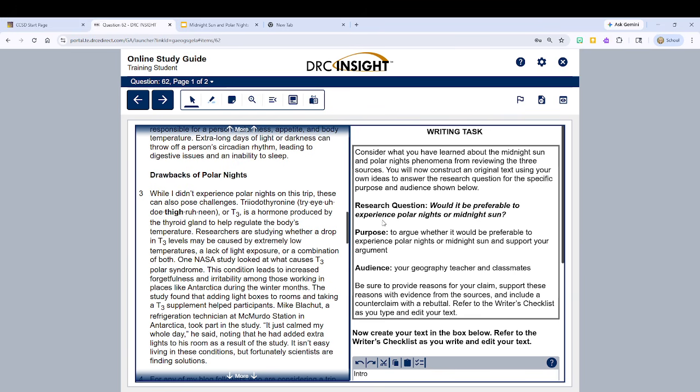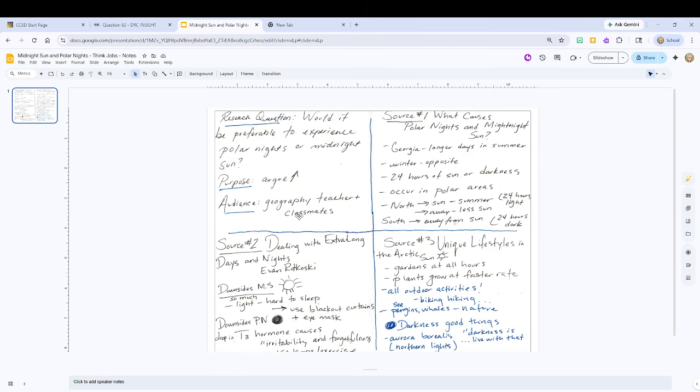Let's look at our question here. Would it be preferable to experience polar nights or midnight sun? Our purpose is to pick one and argue it. Our audience is our geography teacher and classmates. We read all these articles last week. We took notes. Here are some notes.